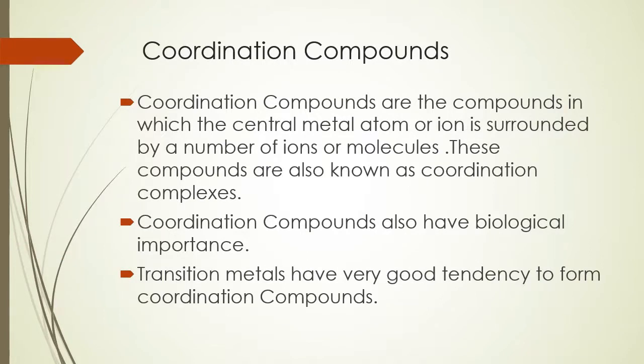Coordination compounds are the compounds in which the central metal atom or ion is surrounded by a number of ions or molecules. These compounds are also known as coordination complexes. They have biological importance, and the transition metal atoms have a very good tendency to form coordination compounds.